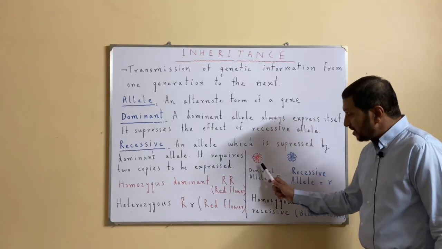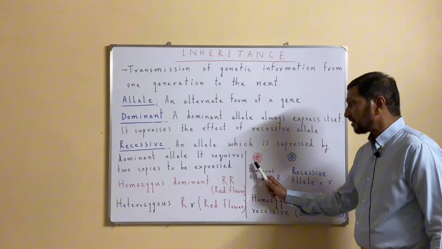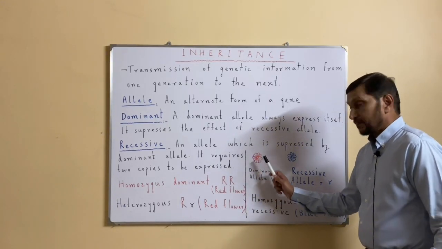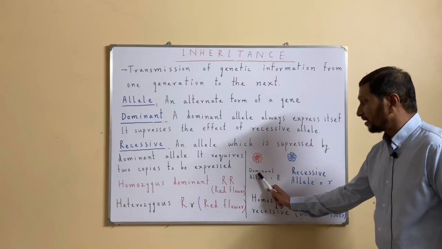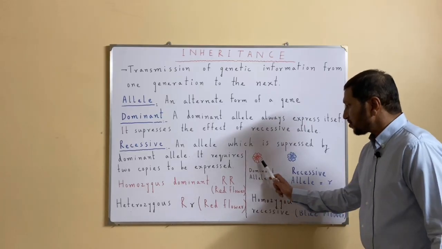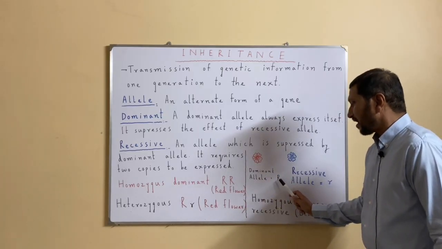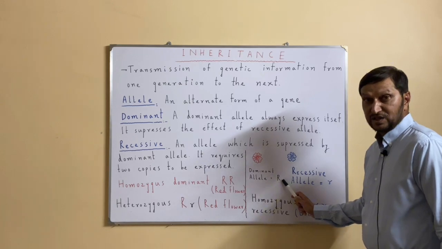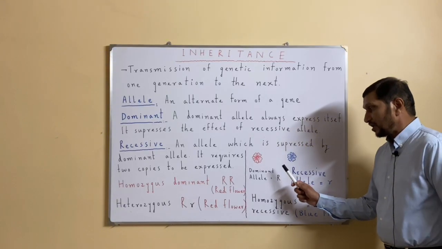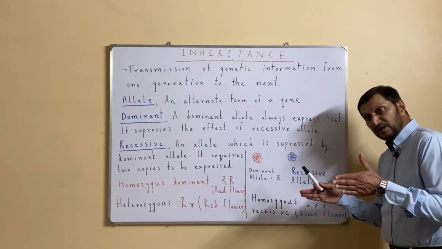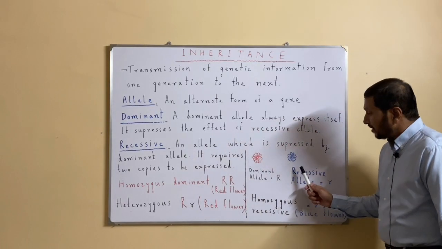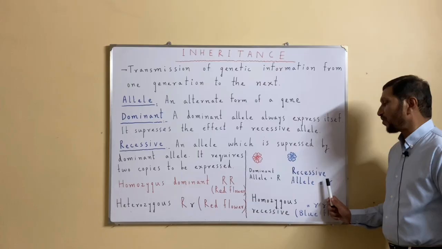But the red flower or red petals allele is dominant, and as it is producing red flower, we are representing it with capital R for red, while the same gene and its alternate form, the other allele, is producing the blue flower.